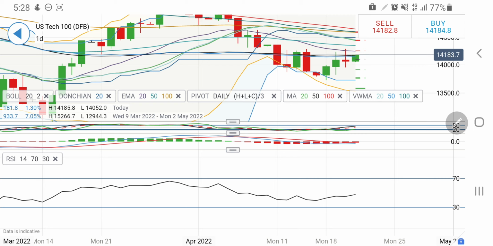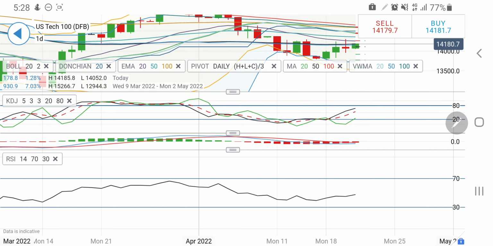Probably see today the data is due in the next 30 minutes, and beyond that Powell is speaking. The speech by Fed Chair Jerome Powell is at around 90 minutes post market open. So probably it may increase volatility a little, and hence we have to trade with caution. A short entry below 14100 can be taken. A strong bearish move is only below 14000, below which you can remain short,